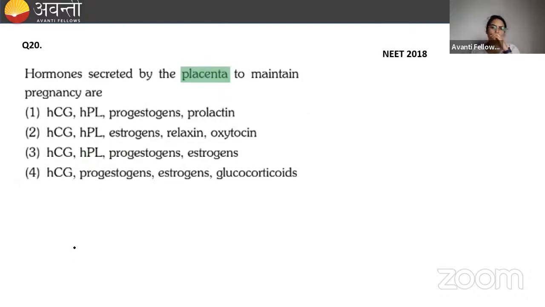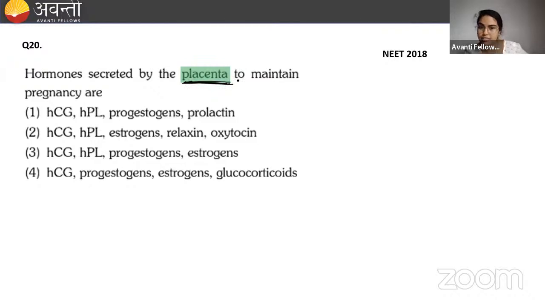Clear? Now, hormones secreted by the placenta to maintain pregnancy. Please answer in the chat box. Think and answer. Hormones secreted by the placenta, beta, by the placenta.